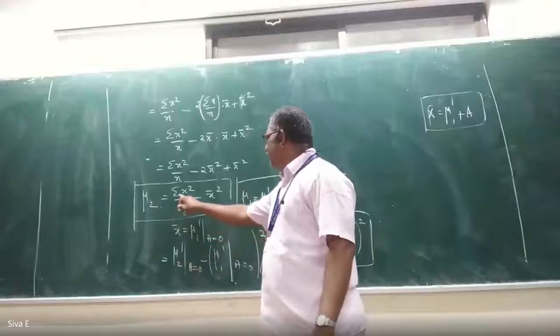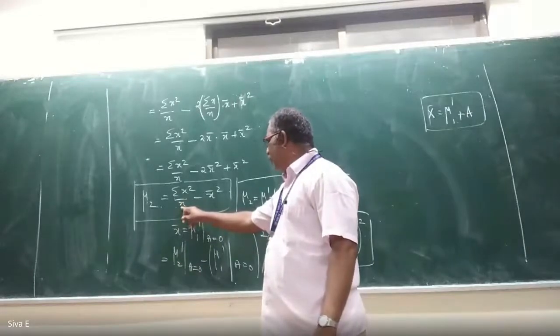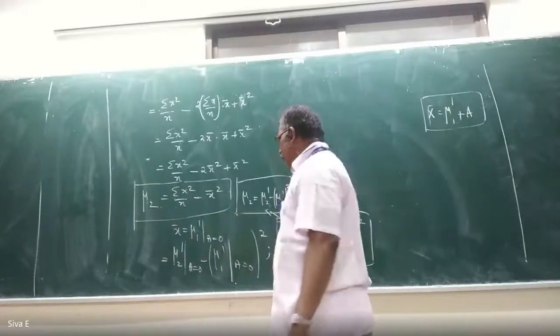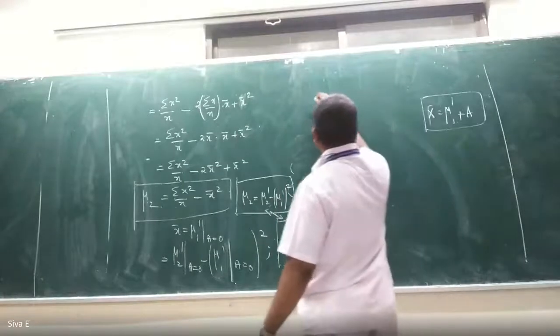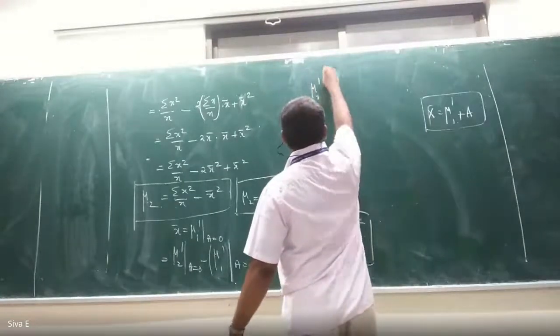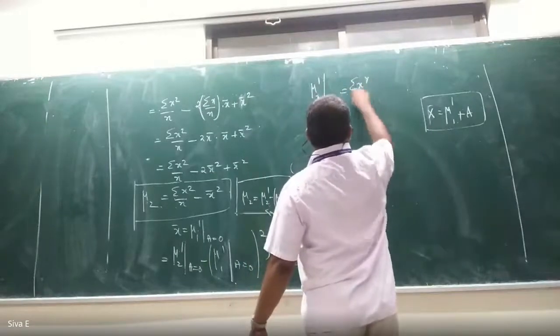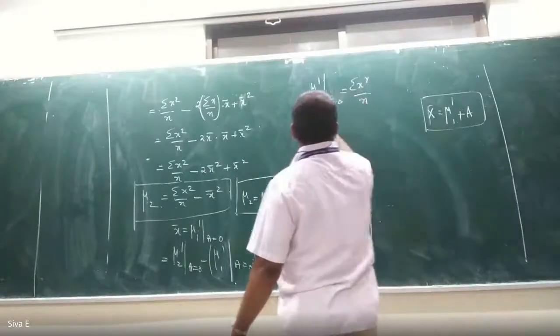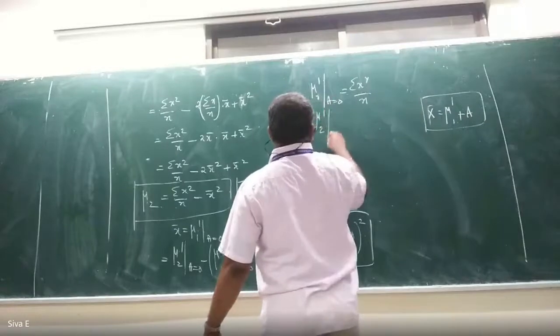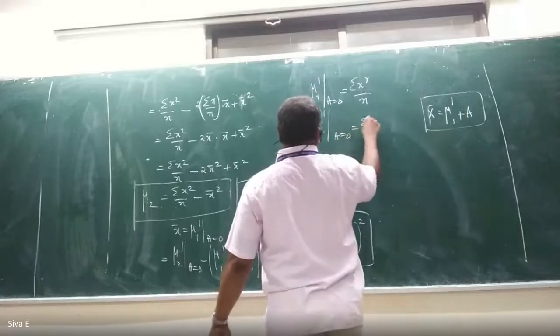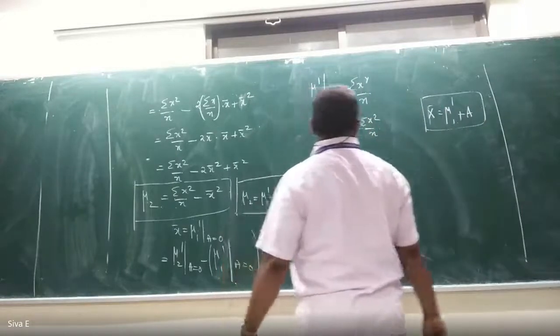Summation of x square by n. You see that the moment about the origin. What is the moment about the origin? Mu r dash at a equal to 0 is equal to summation of x power r by n. Substituting r equal to 2 here, mu2 dash at a equal to 0 is equal to summation of x square by n.